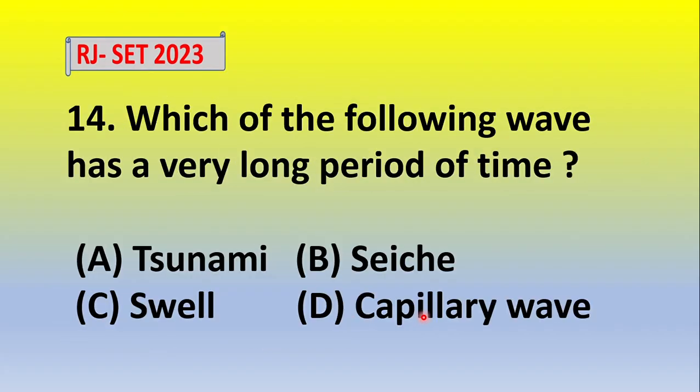Now next, which of the following waves has a very long period of time? Option A, tsunami. Option B, sea. Option C, swell. Option D, capillary. So the highest wave period is tsunami, which is the correct answer to this question.